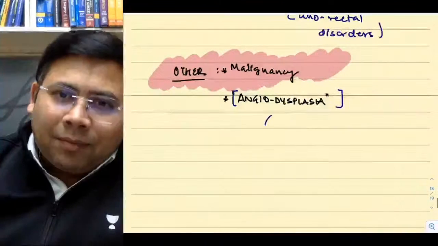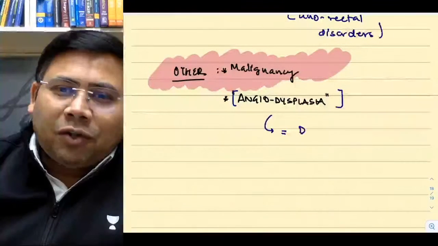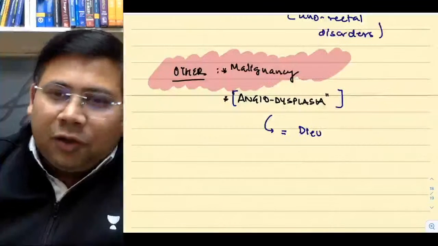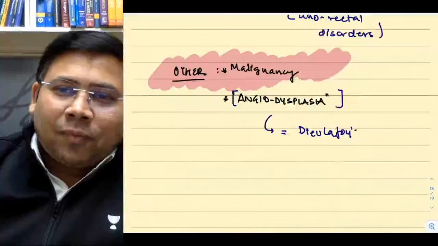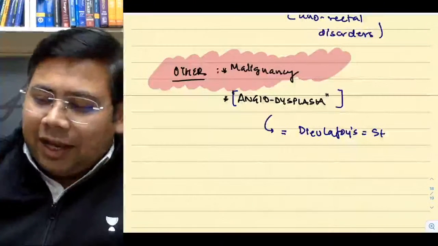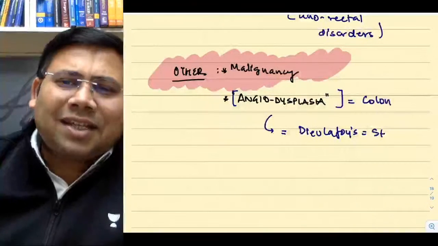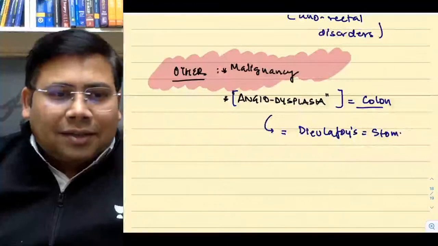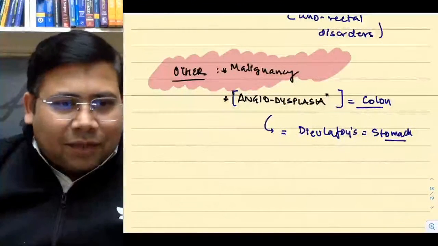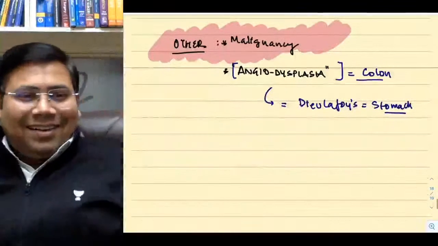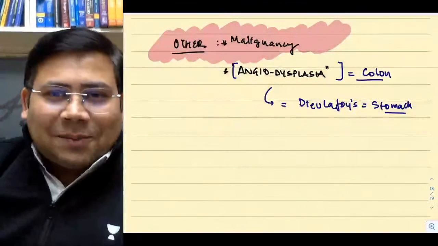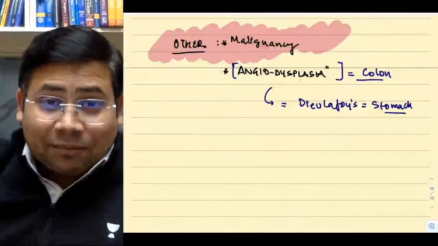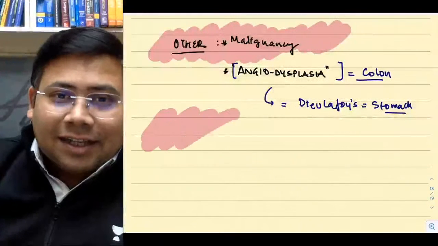Angiodysplasia, actually, let me tell you, angiodysplasia is equal to Dieulafoy's. Try to understand. Dieulafoy's is in the stomach, angiodysplasia is in the colon. That same thing. So what is that?